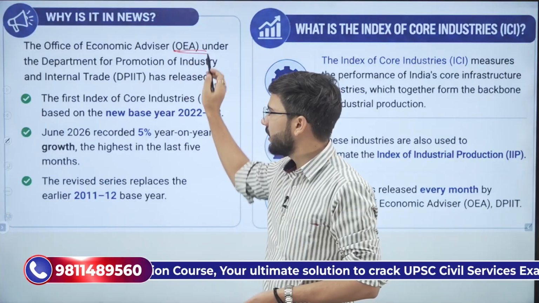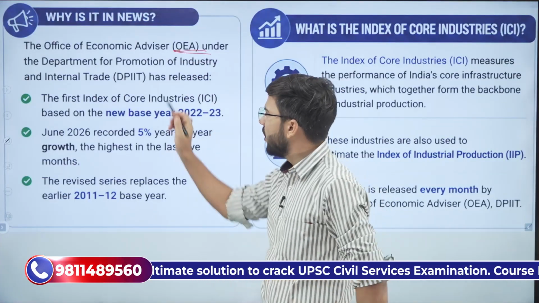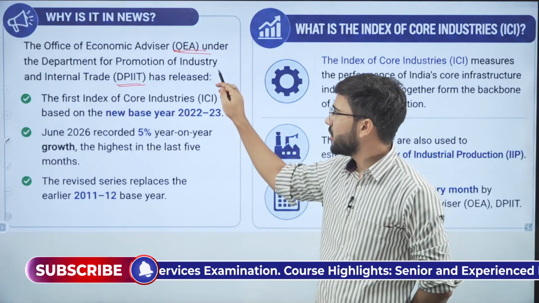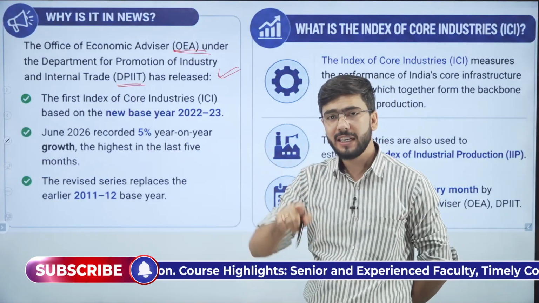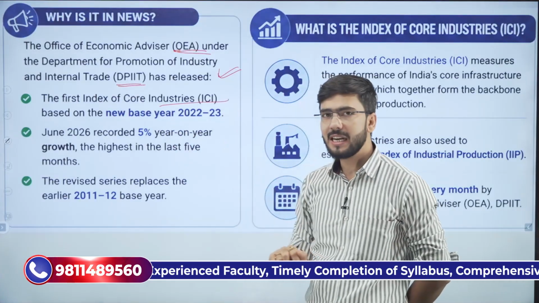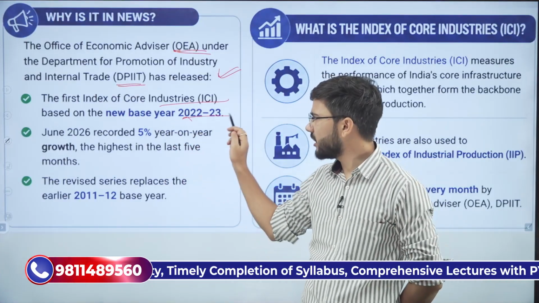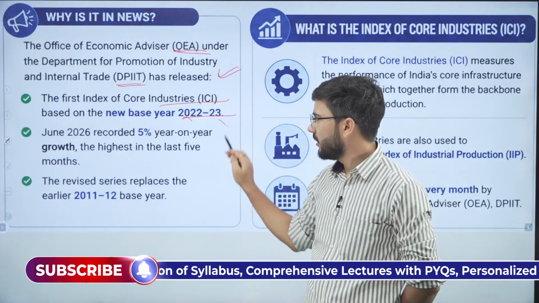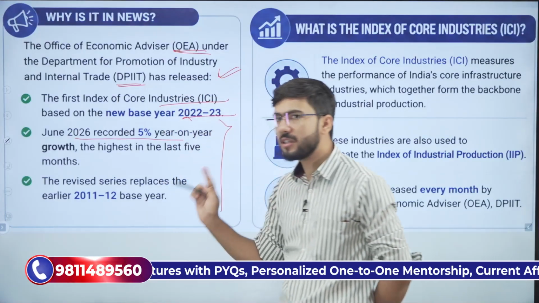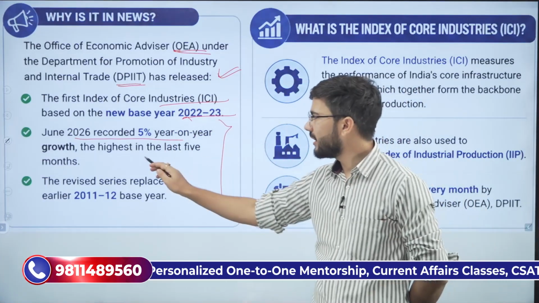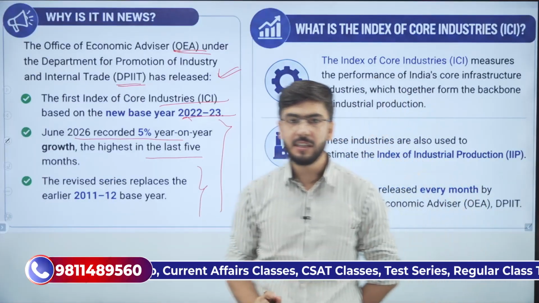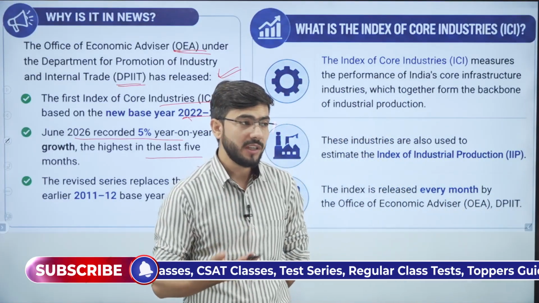First, it is the Office of Economic Advisor under the Department for Promotion of Industry and Internal Trade which releases it. This is the first index after the base year change, released as per the base year of 22-23. As per this index, June 2026 has recorded 5% year-on-year growth, the highest in the last 5 months. Therefore, the base year has been revised. Some more important points we need to remember.